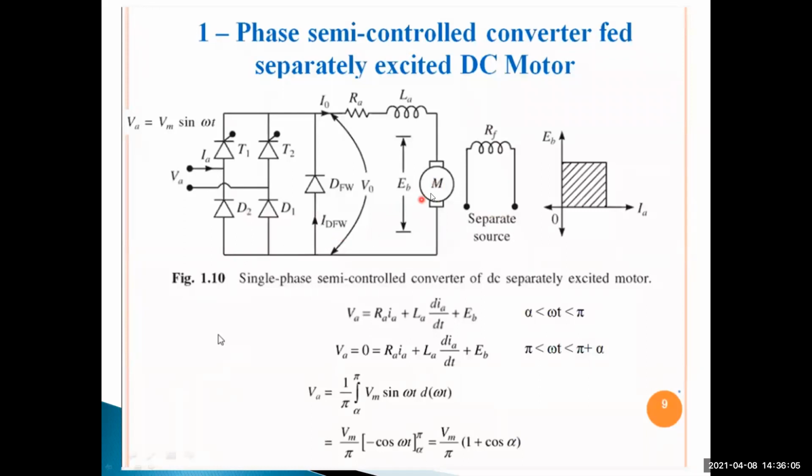It's not acting as a generator, it's acting as a motor. It always consumes the energy from the supply, from the source only. So this is called a single-phase semiconverter.